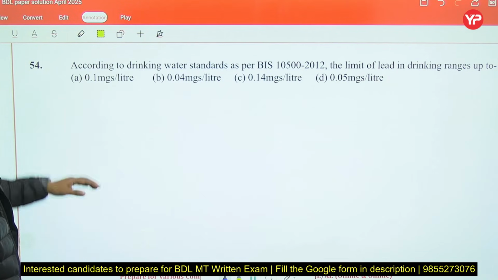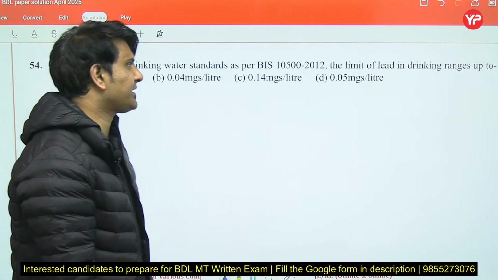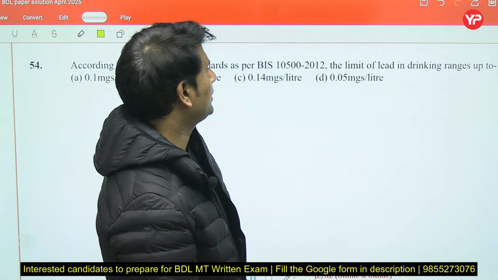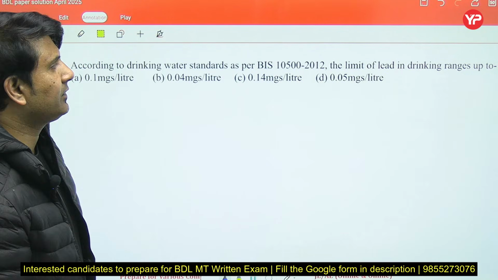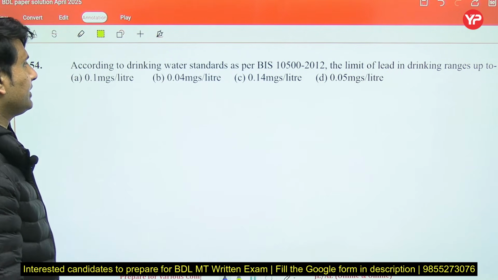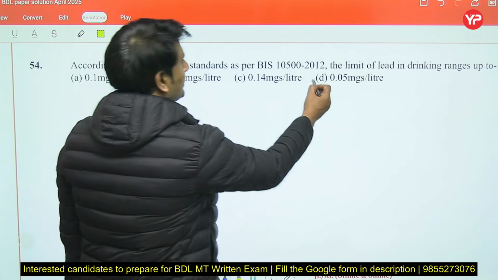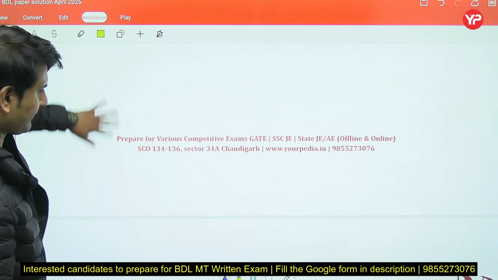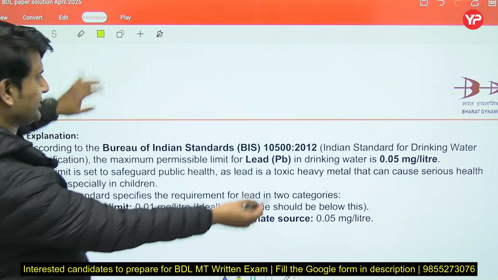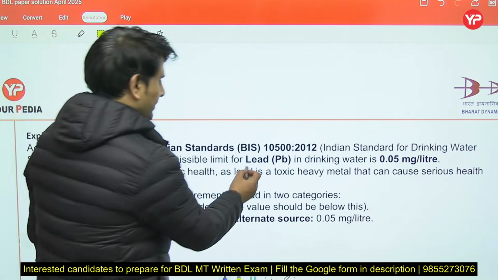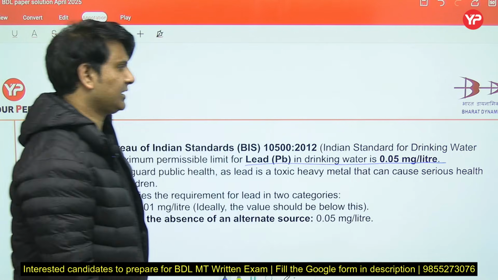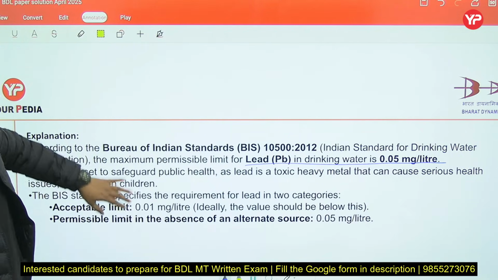Now next, according to the drinking water standard as per BIS 10500 2012, the limit of lead in the drinking water, up to I think 0.05 mg per liter should be the right answer. Yes, right. For lead, the maximum permissible limit is 0.05.